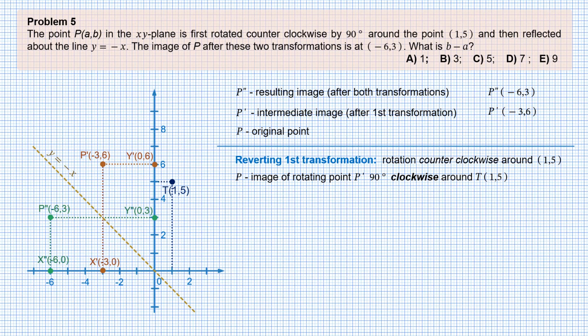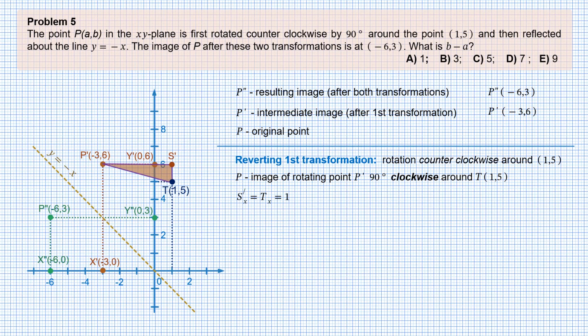To do that, let's draw a right-angled triangle P prime S prime T with the sides parallel to the coordinate axes. Let's find the coordinates of the right angle vertex, point S prime. S prime T is a vertical segment.